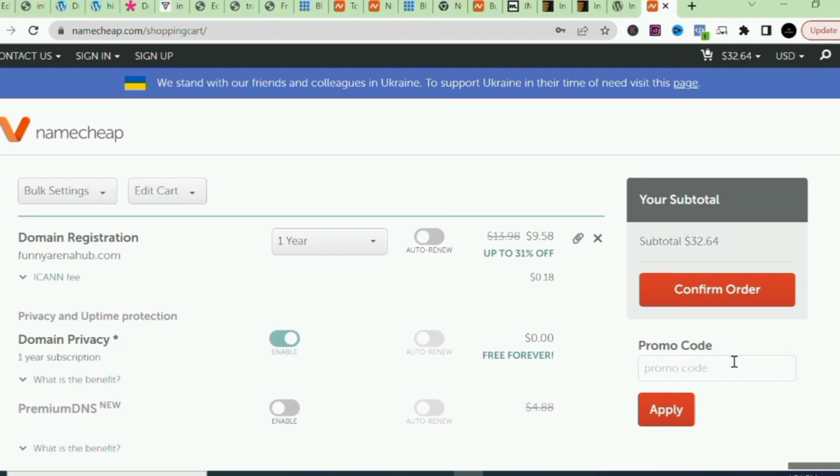There is a coupon if you are registering for the first time. If you add that coupon, there will be a slash price for you. So if you're doing this for a fresh client or for the first time for yourself, you should follow this process. Get your domain, get your hosting, and then start delivering this website for your client or for yourself.